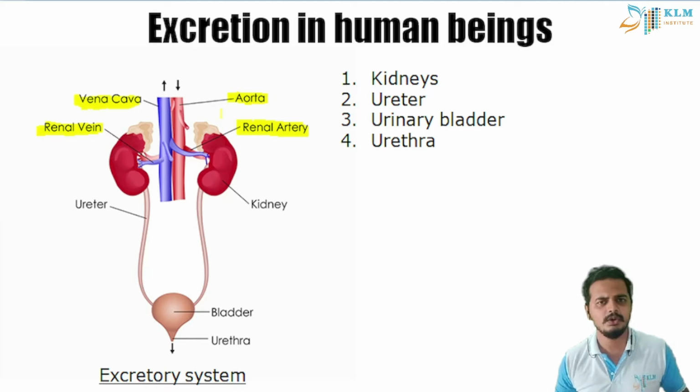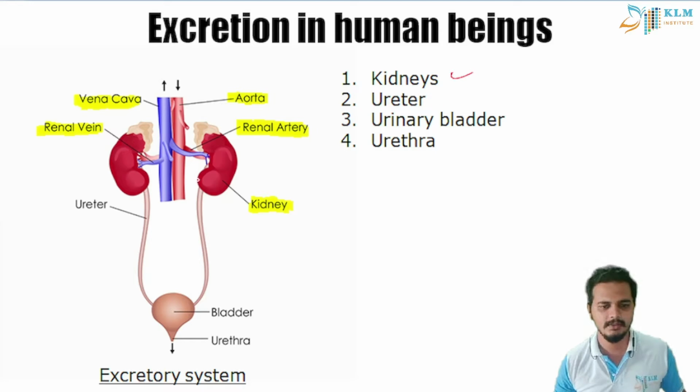What does that mean? Where is the waste in our body? Even the waste in our body is carried by blood. And we need to purify it. We need to throw out the waste and keep the nutrients in our body. We can't separate it in the bloodstream itself. So we have a pair of kidneys, students. These are the only necessary parts here.